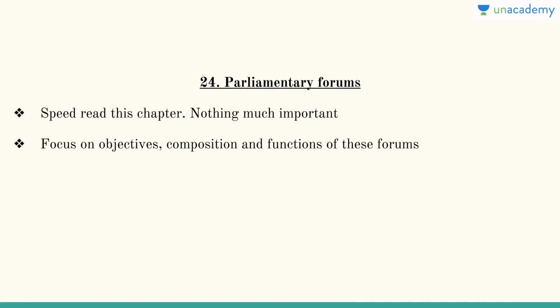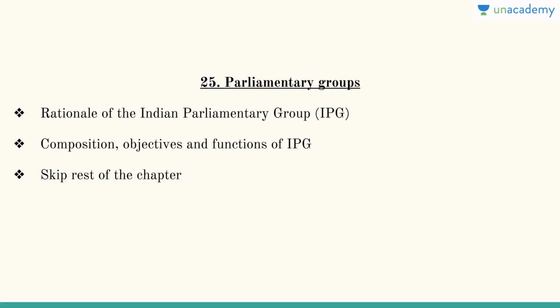Then you have chapter number 24, which is Parliamentary Forums, and it is not an important chapter because not many questions are asked from this particular chapter. So you can speed read this chapter, you can completely ignore it, nothing much important is there. But if you still want to read it, try to focus on the objectives, composition and functions of these forums. Then you have chapter 25, the Parliamentary Groups. So try to understand the rationale behind the Indian Parliamentary Group, IPG, then the composition, objectives and functions of IPG, and then skip the rest of the chapter. That is not at all important.